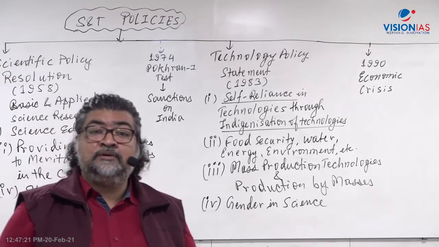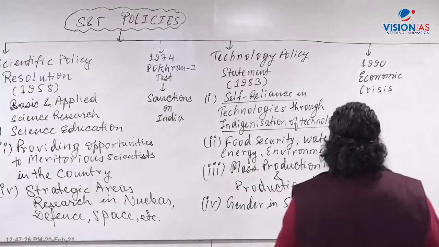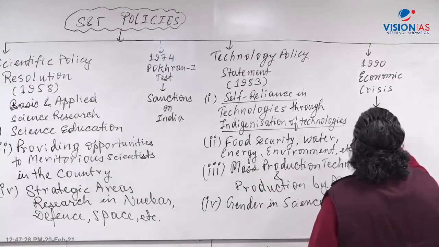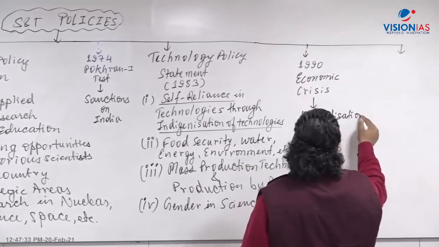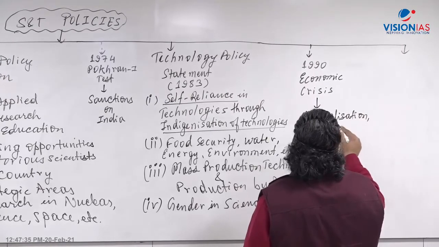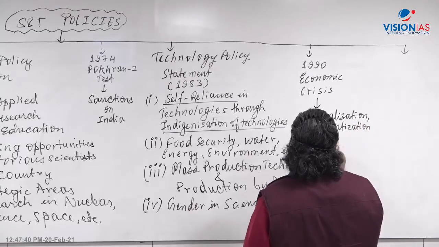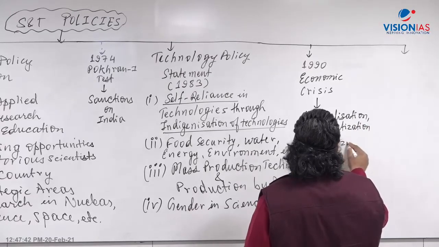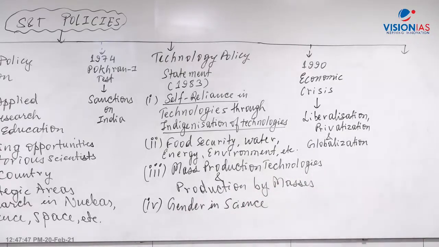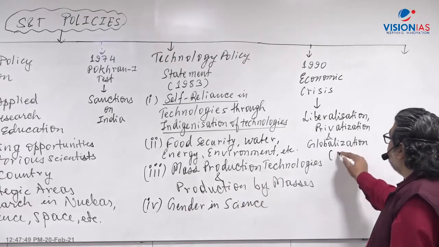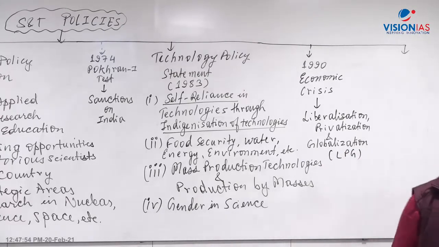And there the role of Finance Minister Dr. Manmohan Singh comes. So what did it lead to? It led to liberalization, privatization and globalization. By this time, what was the situation in India? All the funding was from the central government. It was a very centralized kind of economy. Now this brought in private participation in research.